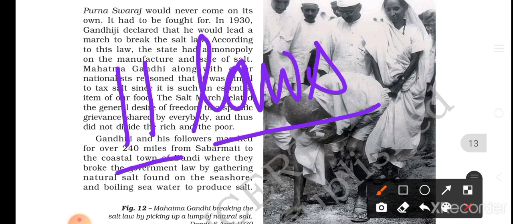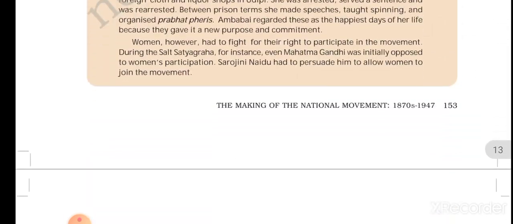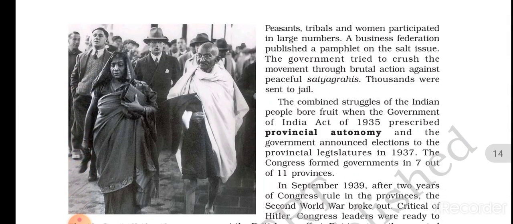And after that, what happened? When the Dandi March ended and the Salt law was broken, a lot of peasants from different parts of the country also became part of this movement, because it is the civil disobedience movement.